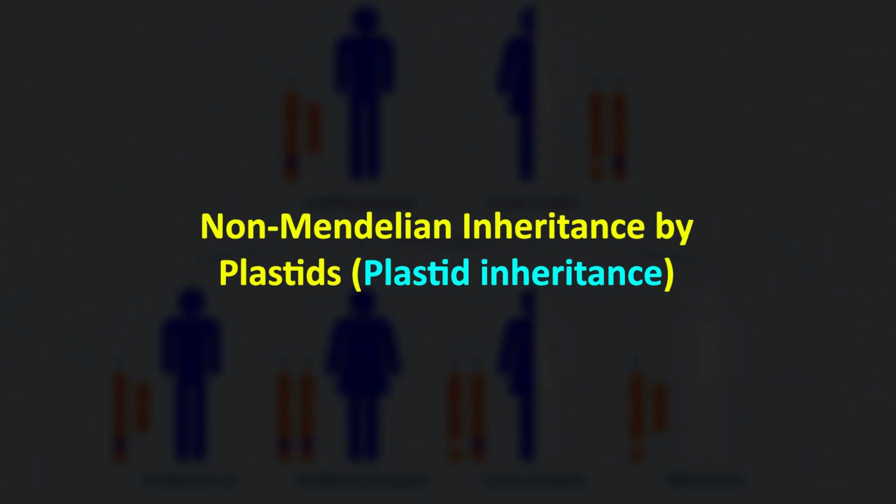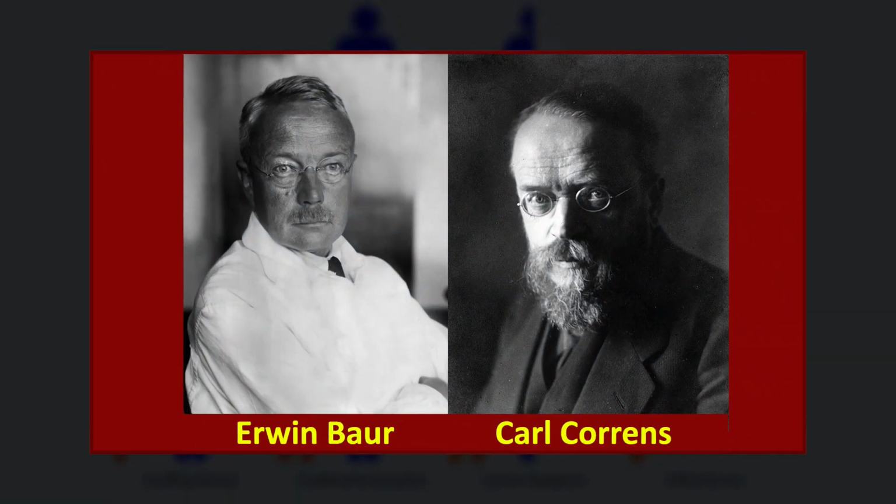Dear students, let's now discuss the non-Mendelian inheritance by plastids, that is plastid inheritance. The inheritance pattern of plastid characters due to plasma genes located in plastid is known as plastid inheritance. Plastid inheritance was the first case of non-Mendelian inheritance to be discovered, independently by Correns and Baur in 1909.